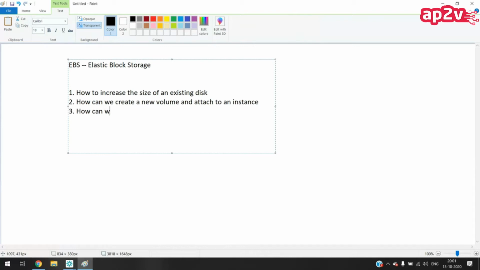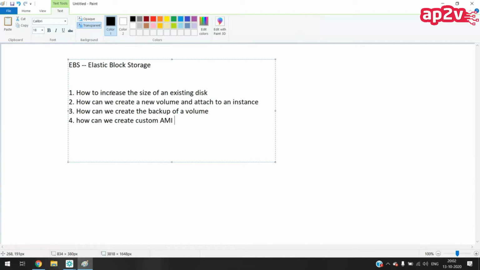Third, how can we create the backup of a volume? This is the same as what you discussed in OpenStack. Then fourth, how can we create an AMI? So these 4 topics are the part of EBS which we are going to discuss today.